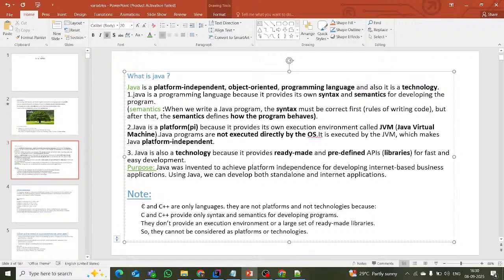C and C++ have no libraries like Java, so they cannot be considered platforms or technologies. We have to note this regarding C and C++.